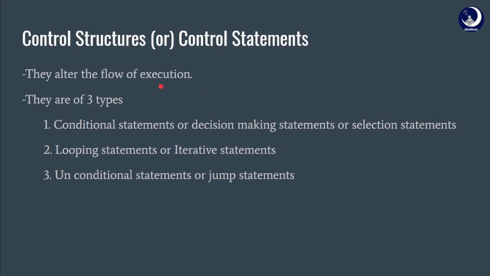Control structures are of three types. They are conditional statements or decision-making statements, also called selection statements, looping statements or iterative statements, and unconditional statements or jump statements.